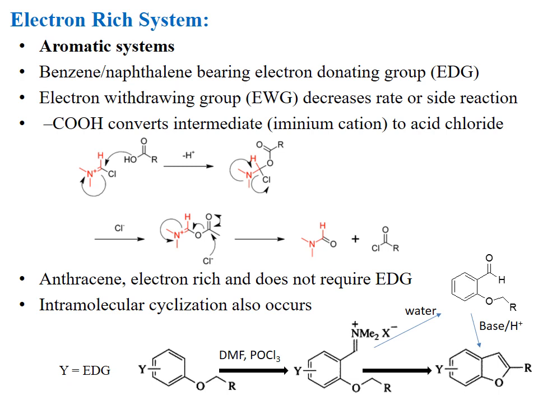As we discussed in the previous slide, during the Vilsmeier formylation reaction an intermediate is obtained that is called the iminium cation. If a carboxylic acid is introduced to the intermediate, which is the iminium cation, instead of the aromatic system, then the substituted amide is recovered and the carboxylic acid is converted to the acid chloride.